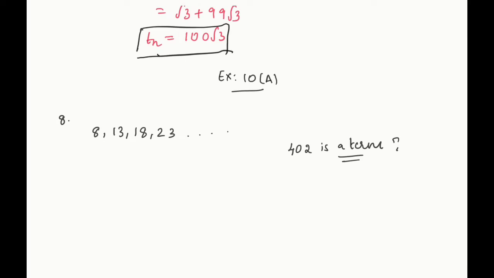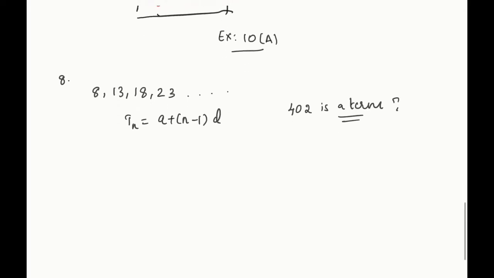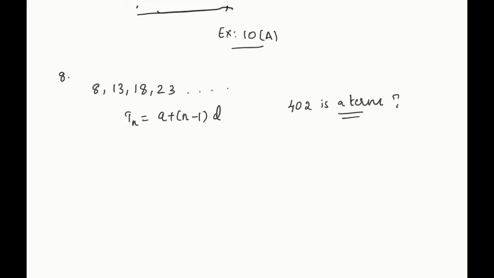For finding the nth term, we had Tn is equal to a plus (n minus 1) into d, right? We had done problems using this formula last class, right? So now let me consider our 402 as Tn.